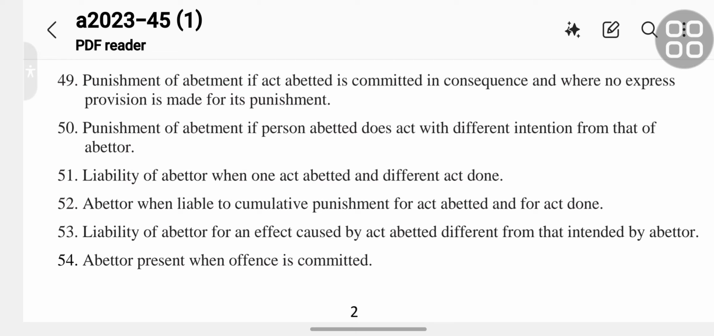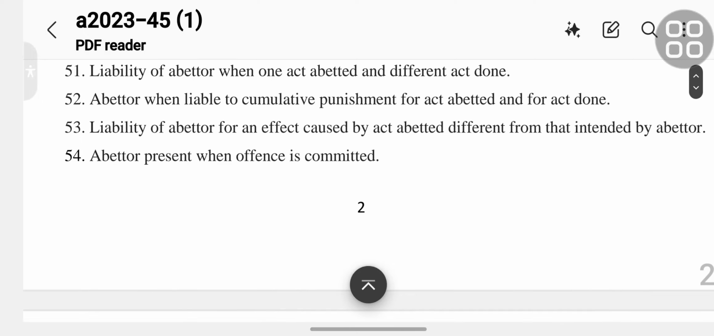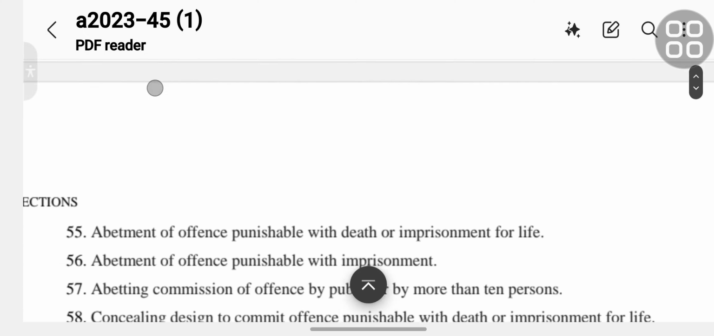Section 53 is liability of abettor for an effect caused by act abetted different from that intended by abettor. Section 54 is abettor present when offense is committed.